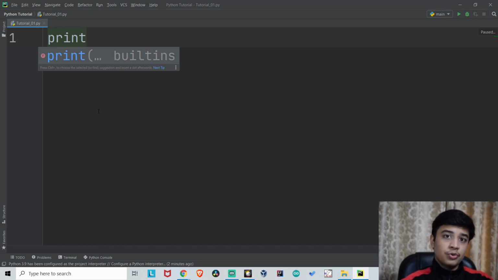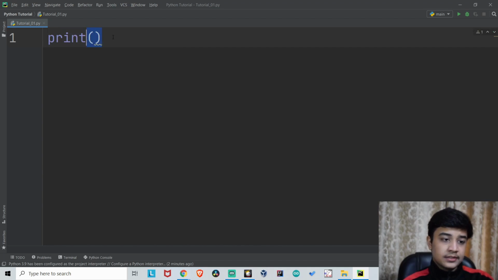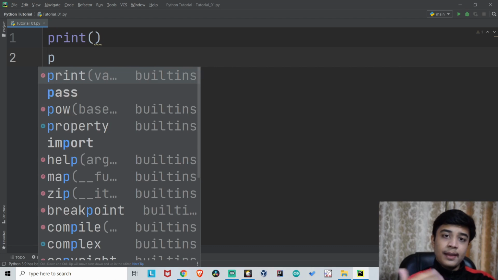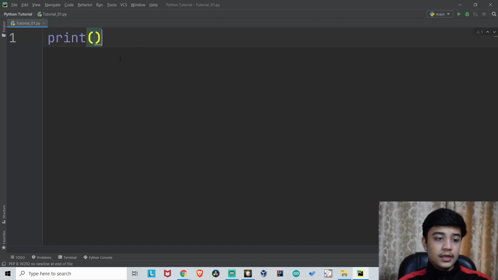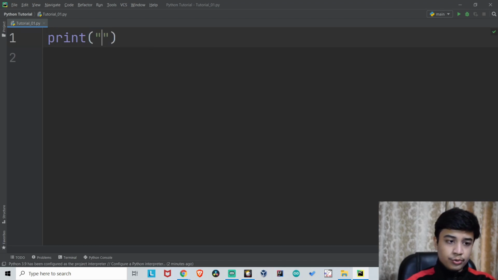Print is a command which is used to give output. Now when I click enter, it will automatically add these two parentheses and also complete this. If I write p, only by p it is catching up print, and when I press enter, this is autocompleting the thing. Also when I add a bracket, it adds the ending bracket on its own, so that is also a good feature. So now add two quotes. See, now when you add one quote, it adds the ending quote for you on its own.